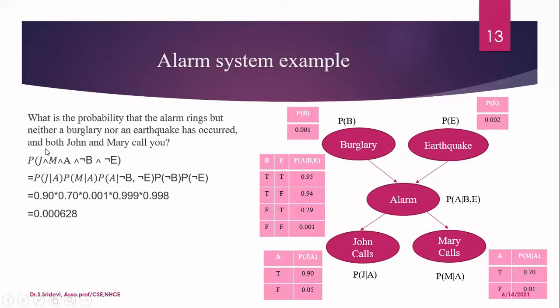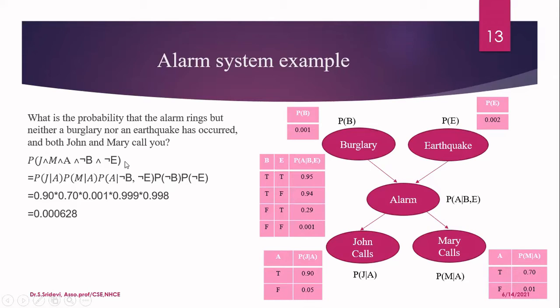Then consider John and Mary calls you. Both John and Mary call you, that means John calls is true and Mary calls is also true. Now we found the values of the different variables. Whatever is in this statement, I am writing as a probability of John calls and Mary calls with conjunctions, because here it is given that John is calling you and Mary is also calling you, and there is an alarm and there is no burglary and there is no earthquake.